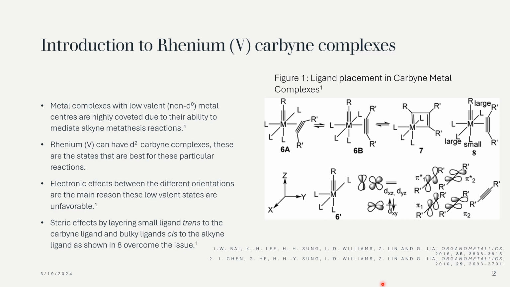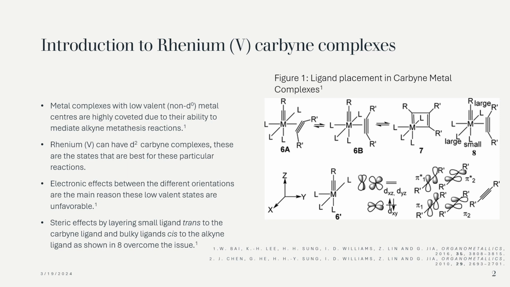The way we break through this is by using a different structure, the one labeled 8, by layering the steric effects of small ligands trans to the carbene ligand and bulky ligands cis to the alkyne ligand, as shown in 8.